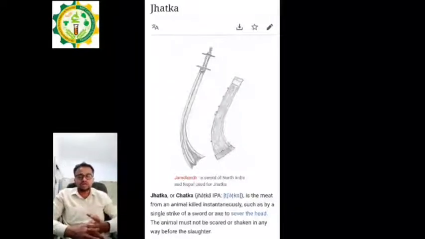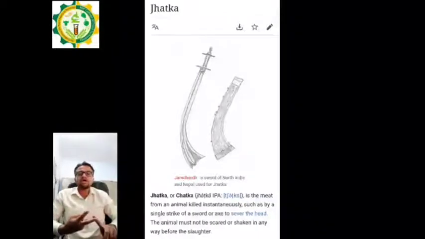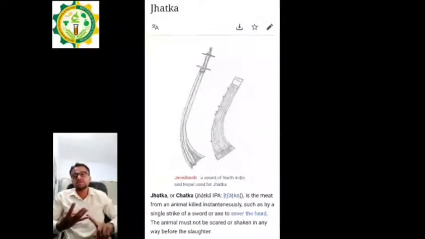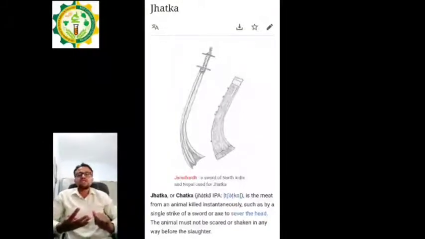Okay, so these are the 4 different traditional methods: the first is the African method, the second is the Islamic method or halal method, the third is the Jewish method or kosher method, and the fourth is the jhatka method, or Sikhism method, also known as the Hinduism method. These 4 traditional methods are practiced all over the world.